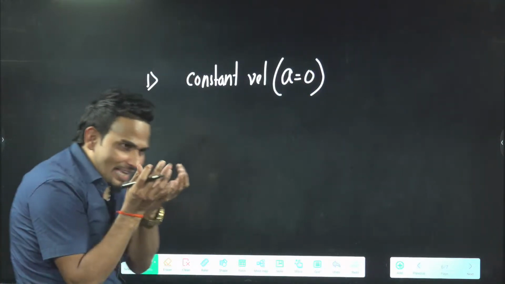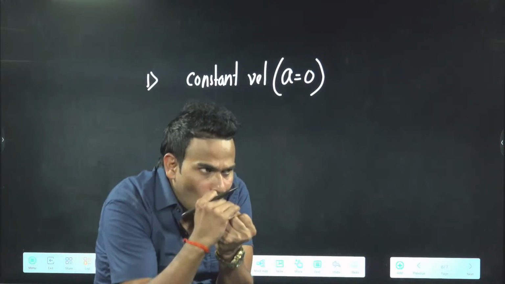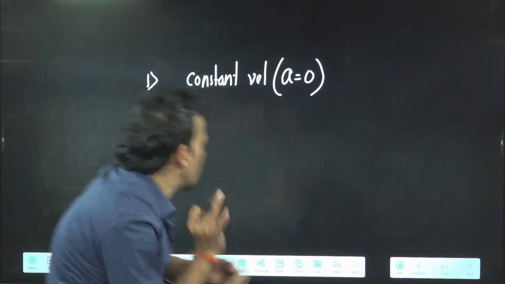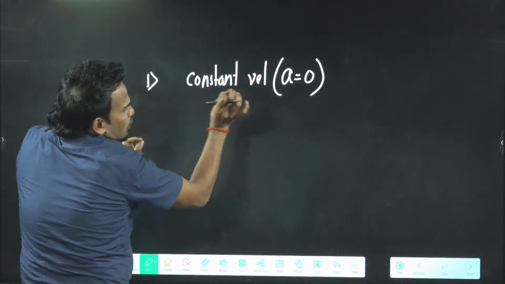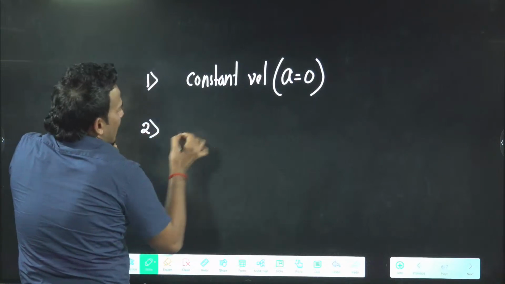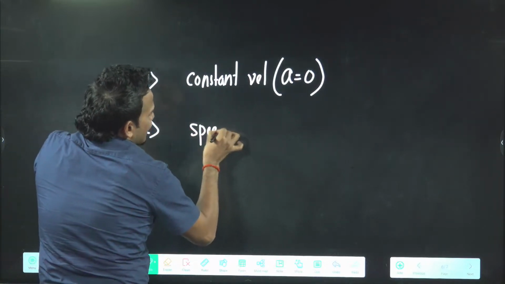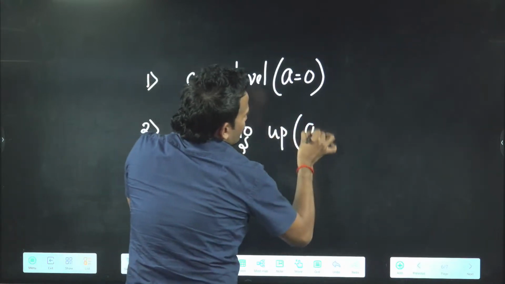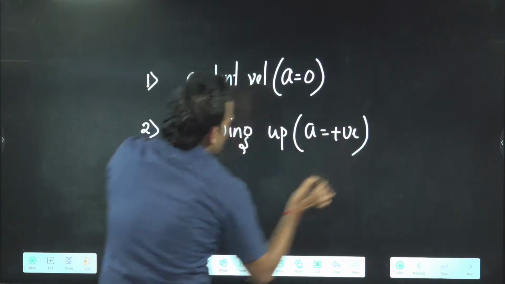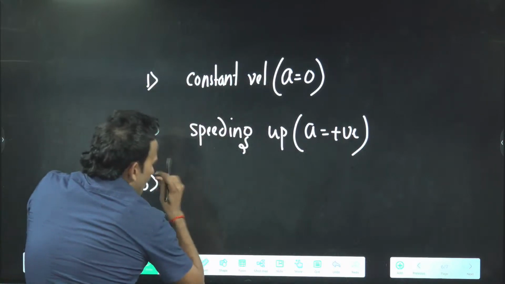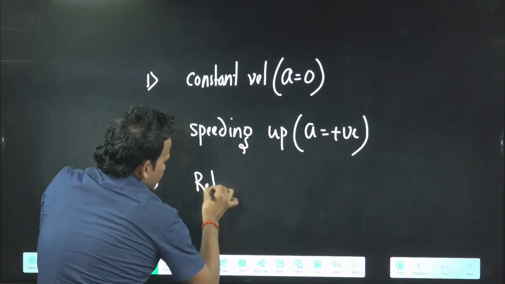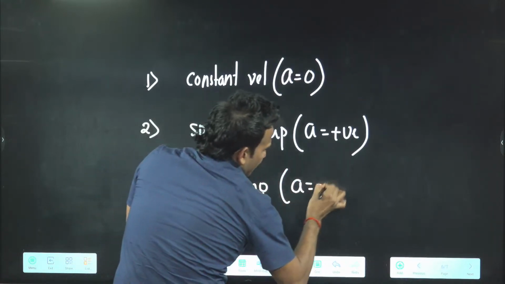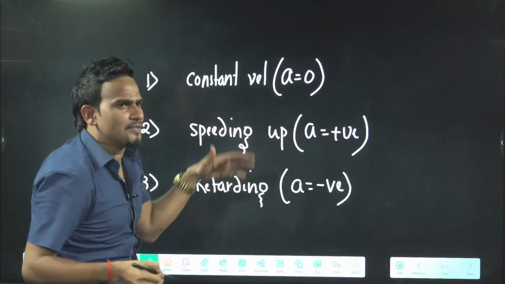You have to tell me exactly in his hand, in front of his hand, or behind his hand. Second, speeding up means he is increasing his speed, where acceleration will be positive. Third, retarding, where acceleration will be negative. You have to tell me in these three cases where it will fall.